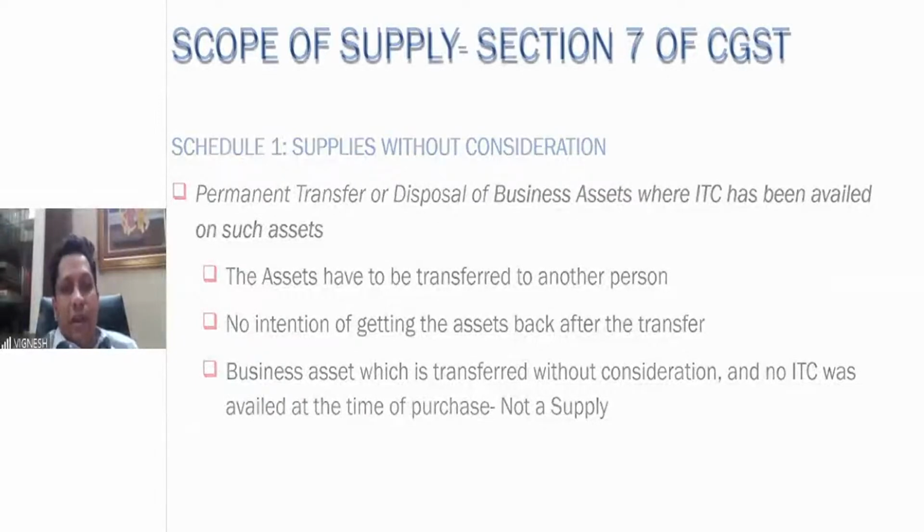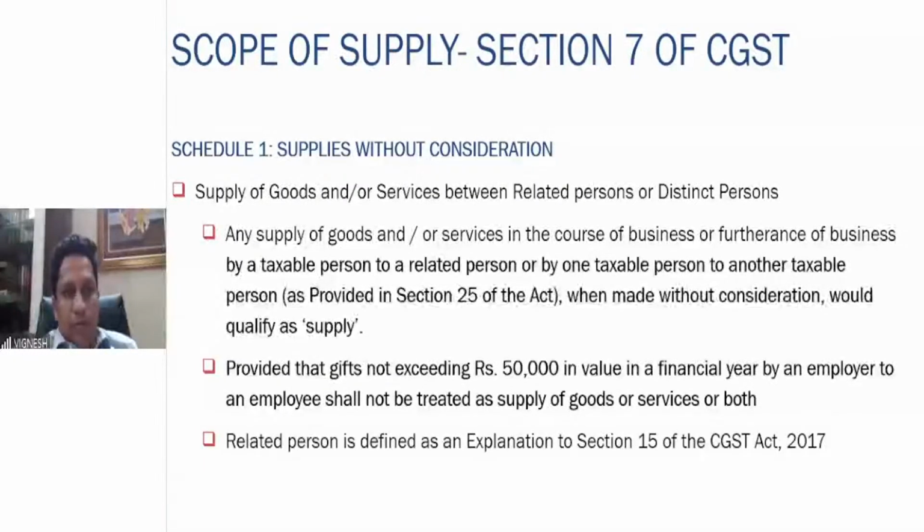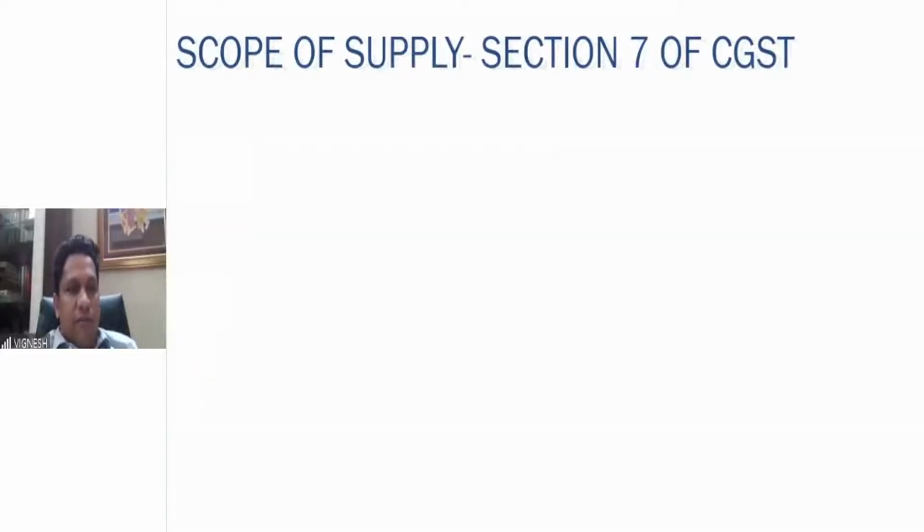Gifts between related or distinct persons. Someone asked a query now whether services also covered. Both are covered. There is no doubt about it. More than 50,000 in a year, if more than 50,000 gift is given to employee by employer, on that GST is applicable. Related person definition we have seen.